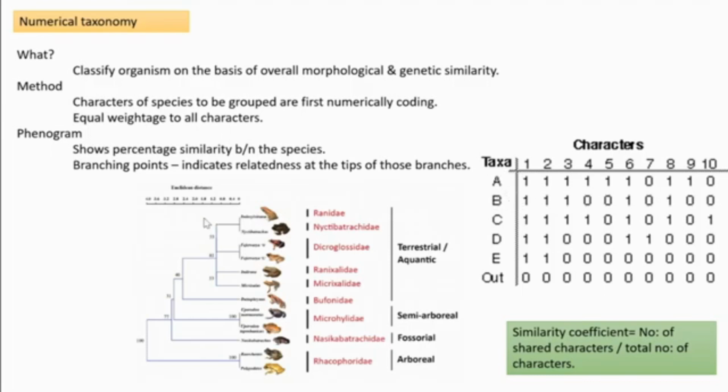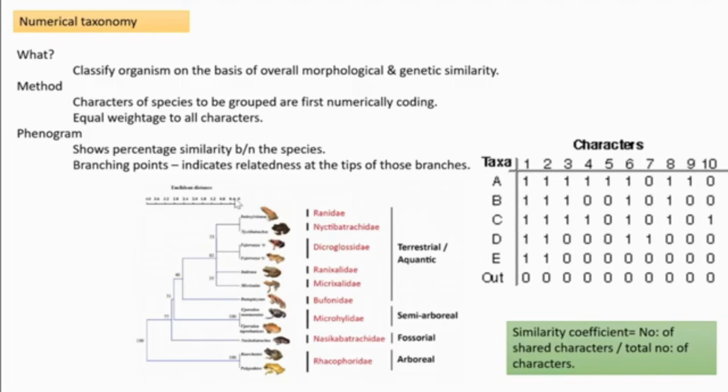Based on that similarity, we can draw such a branching diagram. The branching point indicates the percentage of relatedness between the branch tips. Every point is written here. 53, I think it's 53. 53% resemblance between these two, 83 between these two, and 53 again between these two branching points.